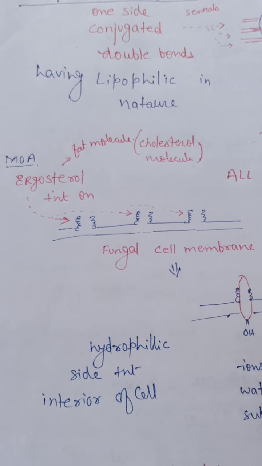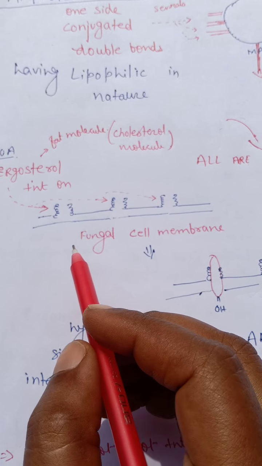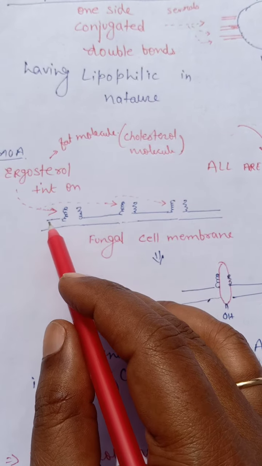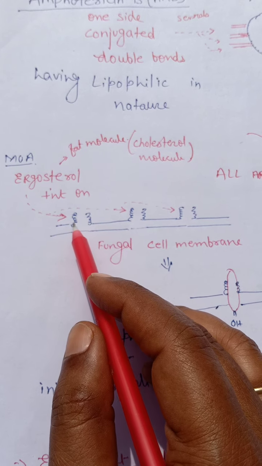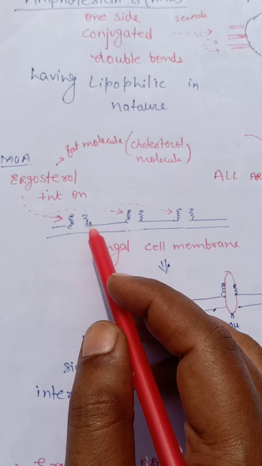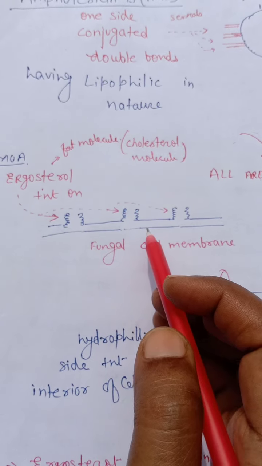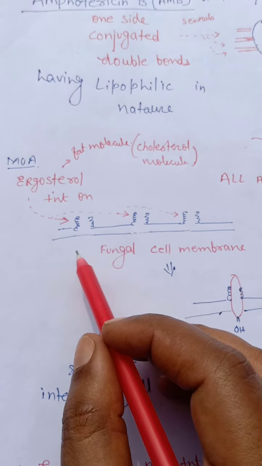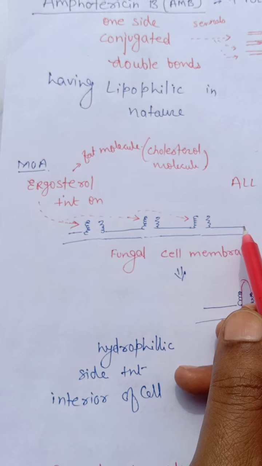The mechanism of action we will understand in a very simple way. This is the fungal cell membrane, and the fungal cell membrane has ergosterol. This ergosterol is a type of cholesterol or fat molecule which is present only in the fungal cell membrane.